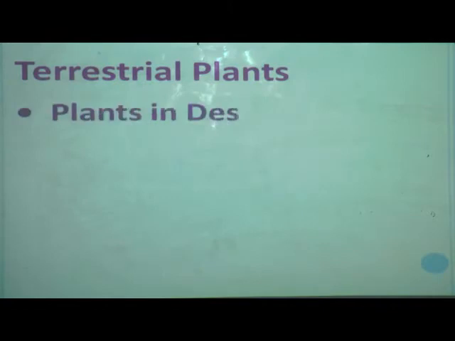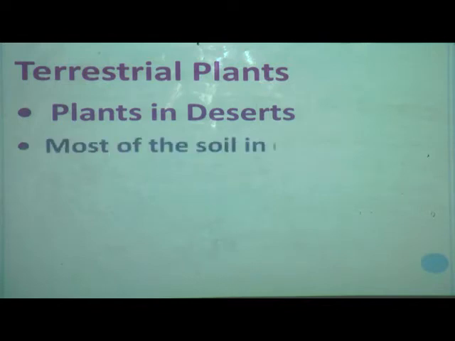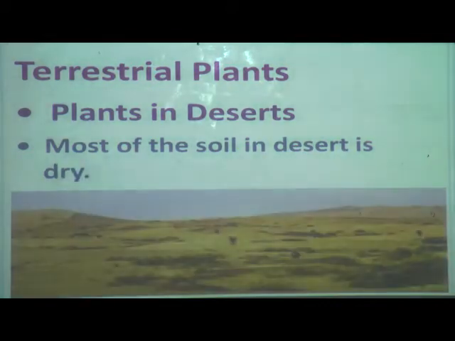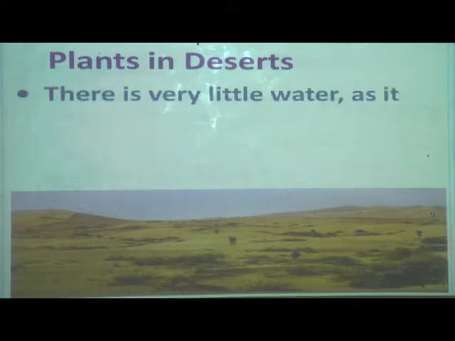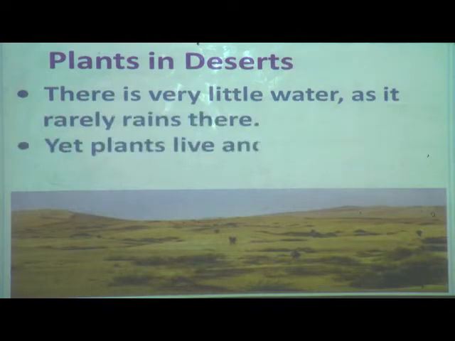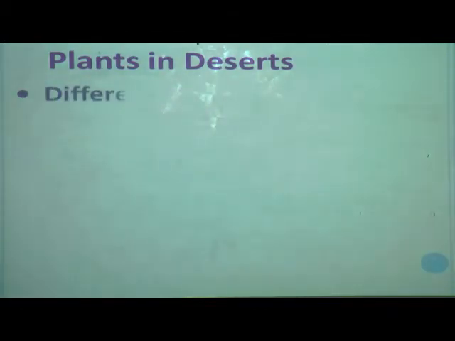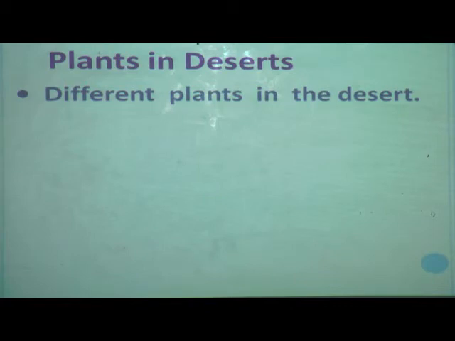Now we will see terrestrial plants, that is, plants in the desert. As you know, most of the soil in the desert is dry, correct? Most of the soil in the desert is dry and there is very little water as it rains rarely. And though the soil is dry and there is very little water in the desert, still plants live and survive in the desert. Now I will show you different plants in the desert.